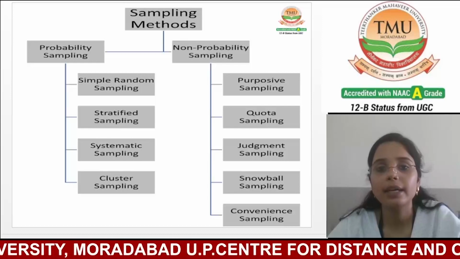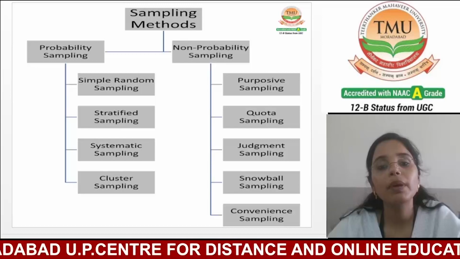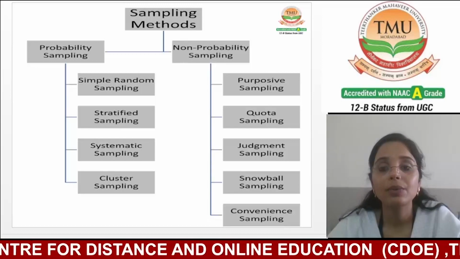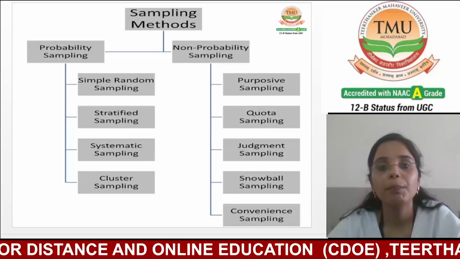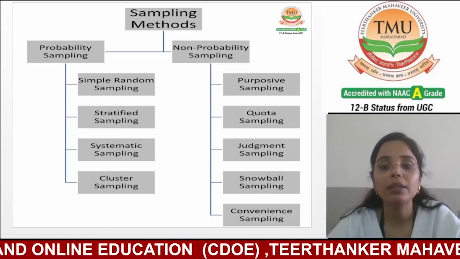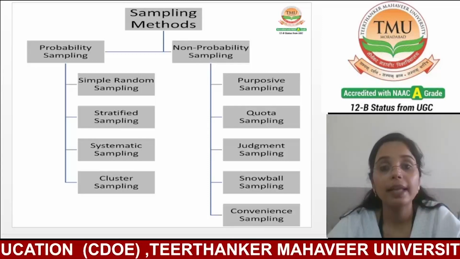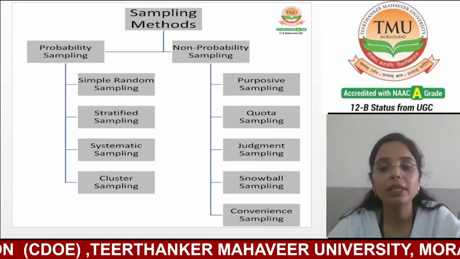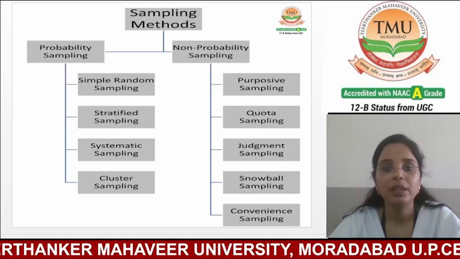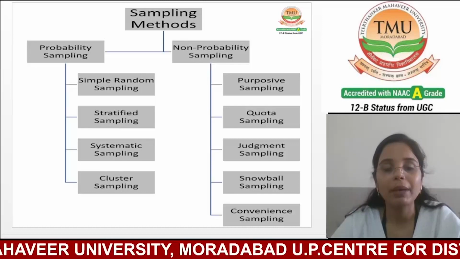Non-probability sampling is further divided into five types: purposive sampling, quota sampling, judgment sampling, snowball sampling, and convenience sampling. So these are the types of sampling methods.